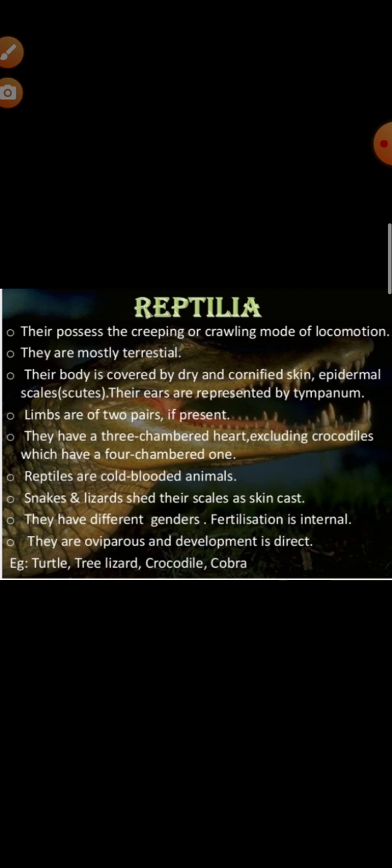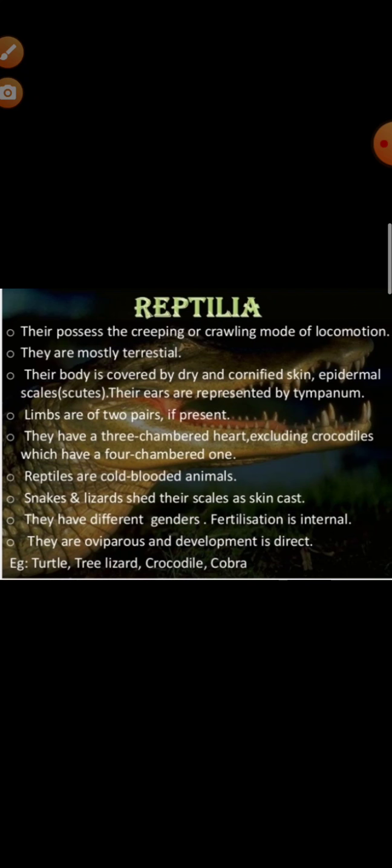Reptilia. Reptiles, you are acquainted with this term. Repere, R-E-P-E-R-E, means crawl or creep. So these animals who crawl or creep are under this class of Reptilia. How are the animals? Animals are poikilotherms. Skin is dry without gland and is covered by epidermal scales called scutes. Body is divisible into head, neck, trunk and tail.